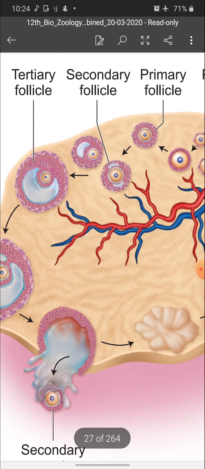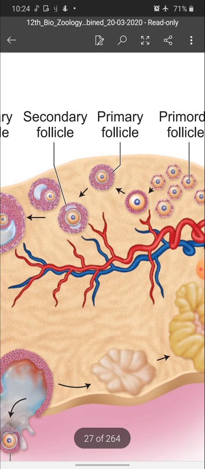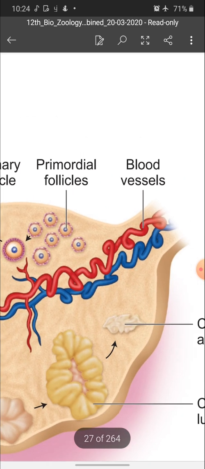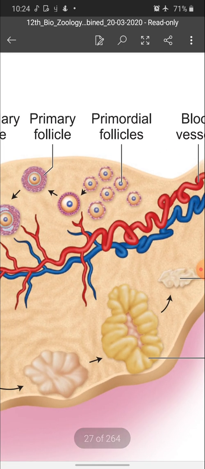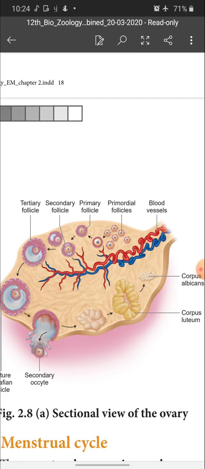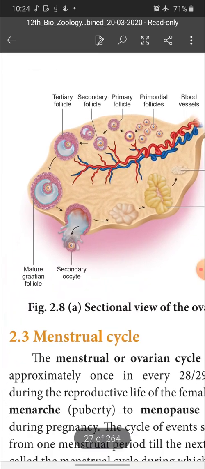See, this is the ovary. Inside the ovary, we can see different stages of ovum. When we see the ovary, it is differentiated into regions: outer cortex and inner medulla. The outer cortex consists of various stages of egg cells and the inner medulla consists of blood vessels, nerves and so on. Okay. Let us see about the menstrual cycle, and before that I want to say one thing, children.